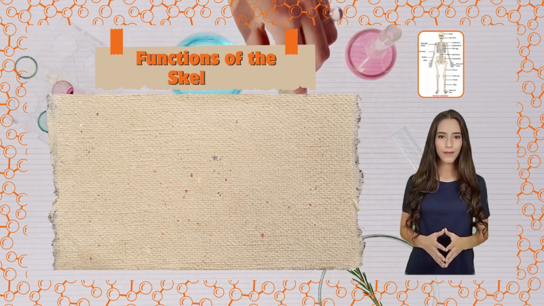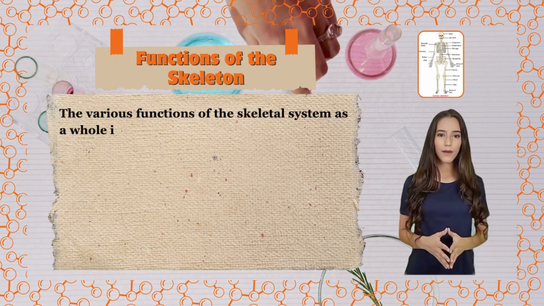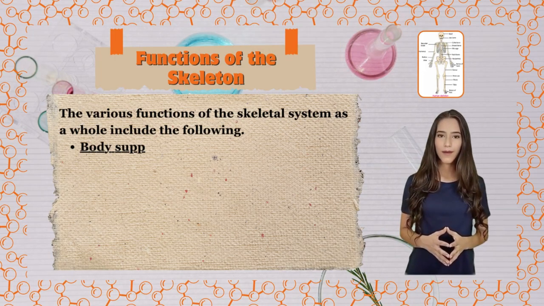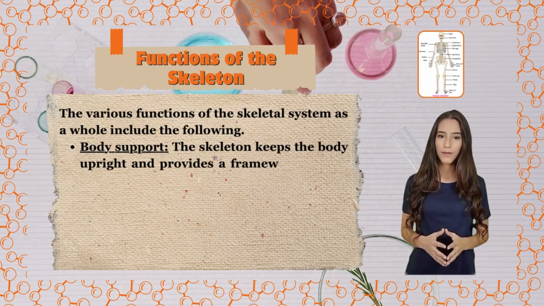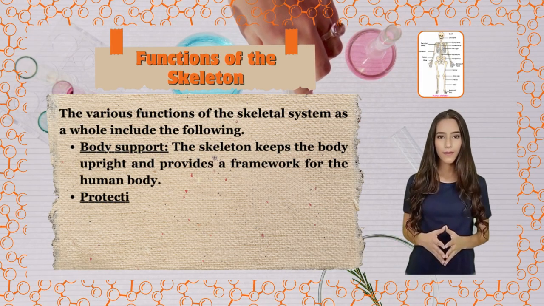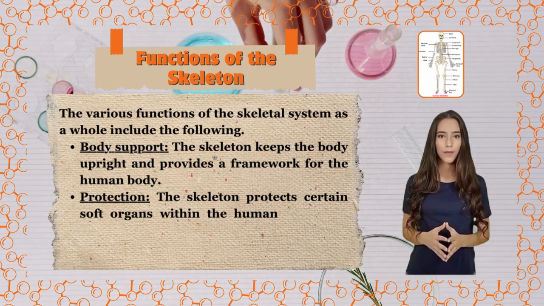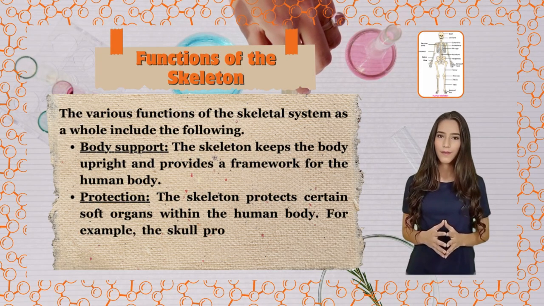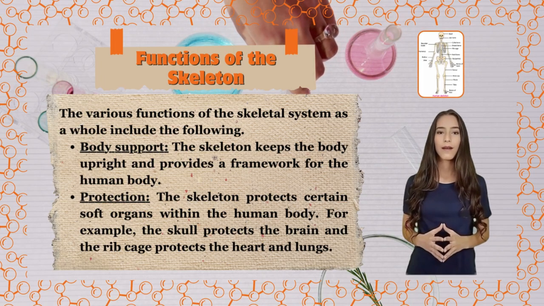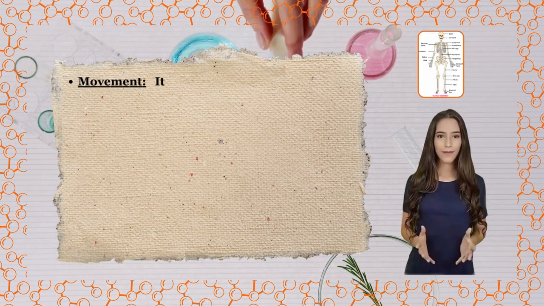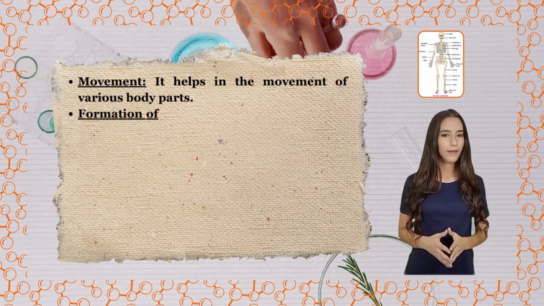Functions of the skeleton. The various functions of the skeletal system as a whole include the following. Body support. The skeleton keeps the body upright and provides a framework for the human body. Protection. The skeleton protects certain soft organs within the human body. For example, the skull protects the brain and the rib cage protects the heart and lungs. Movement. It helps in the movement of various body parts.